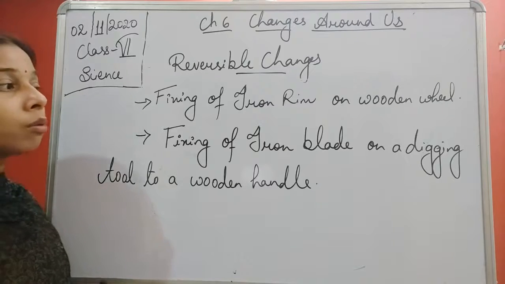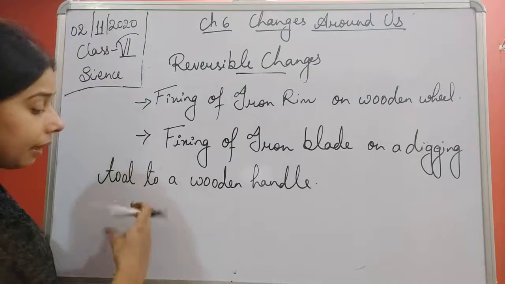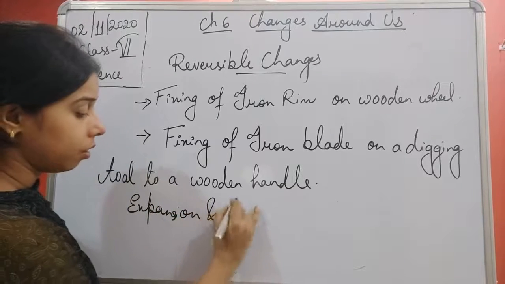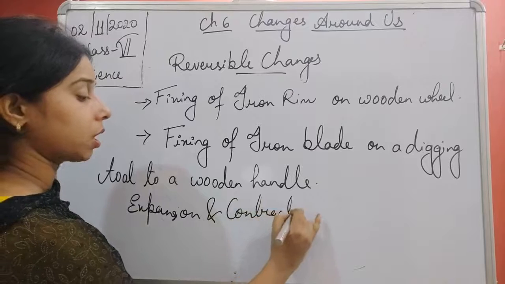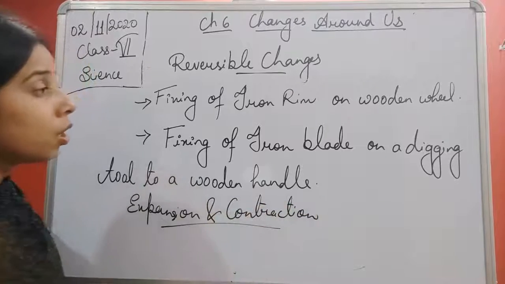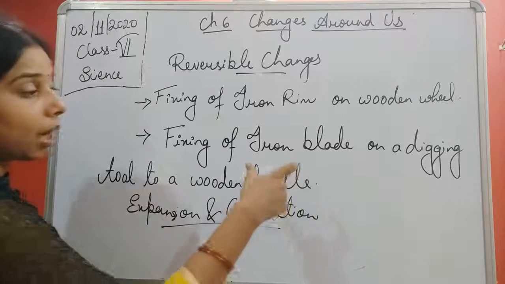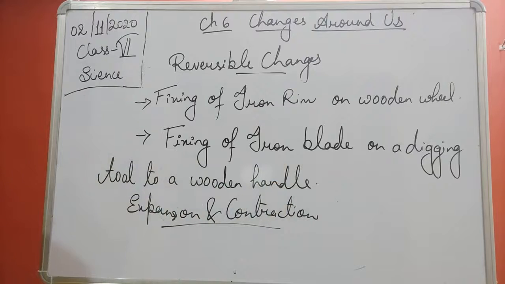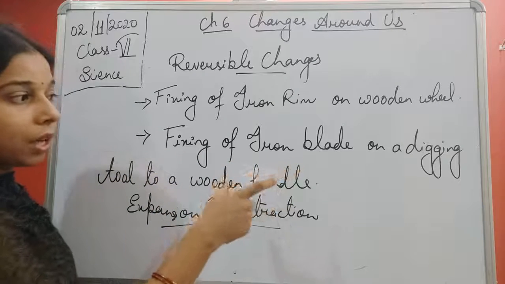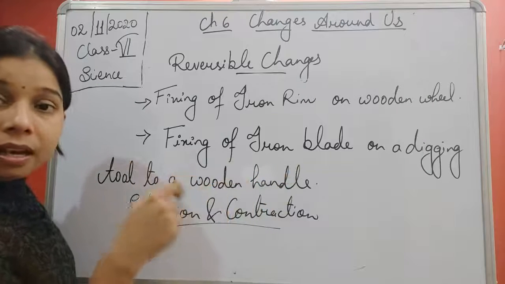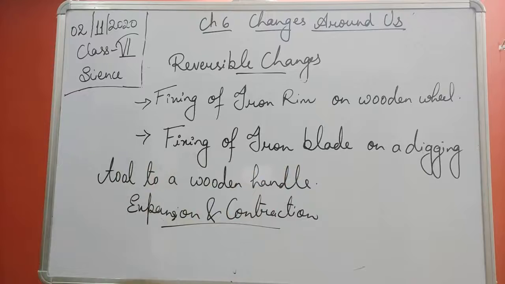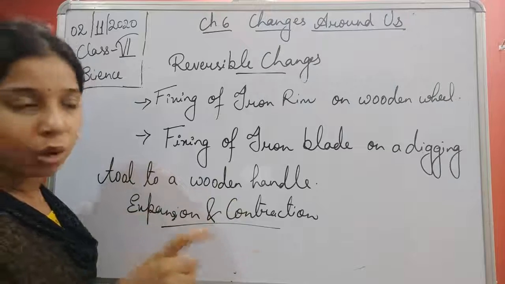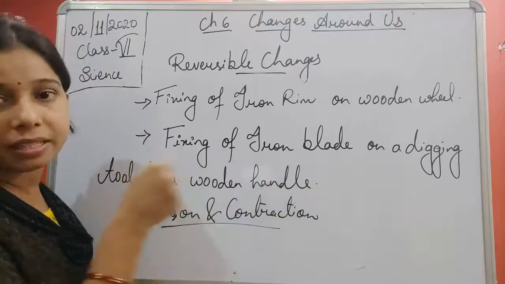So basically here also we are using the same process, student, and that process we will call expansion and contraction. So here also, student, this is an iron blade. The iron blade is like an iron ring, and this wooden handle will get fixed properly on that ring-like structure.